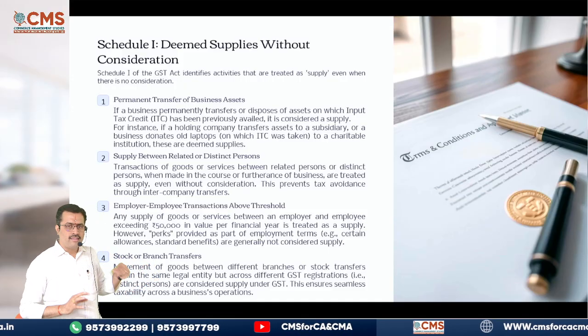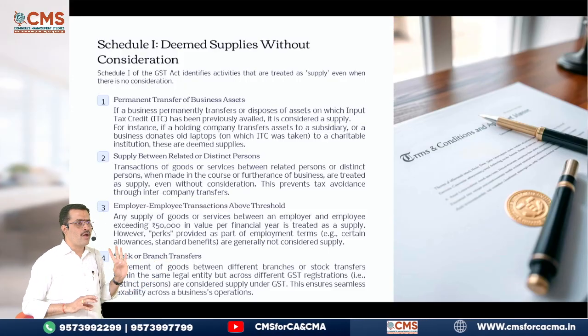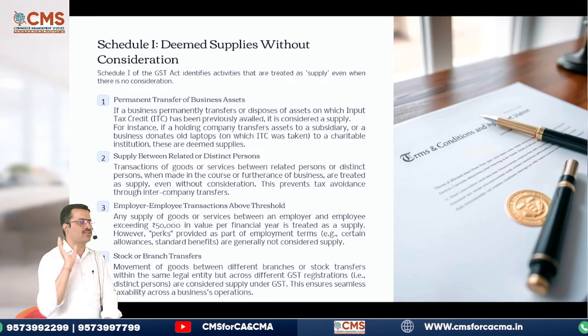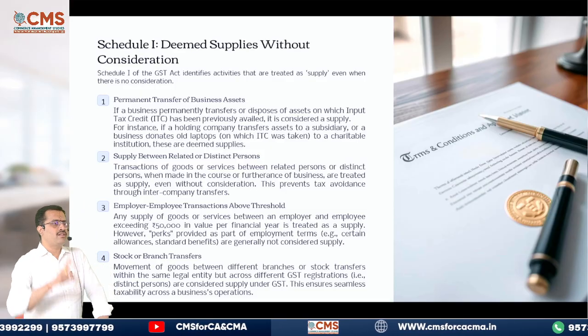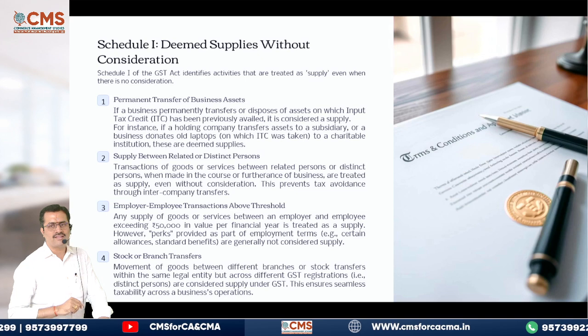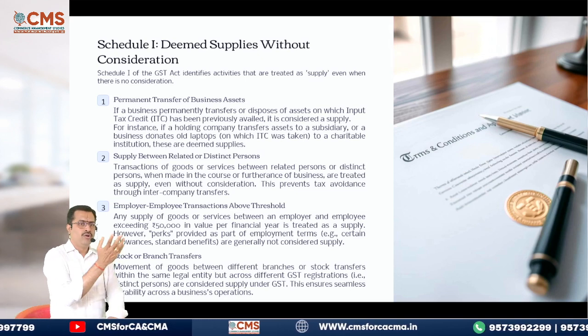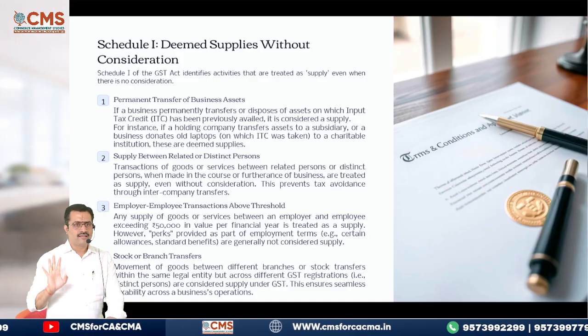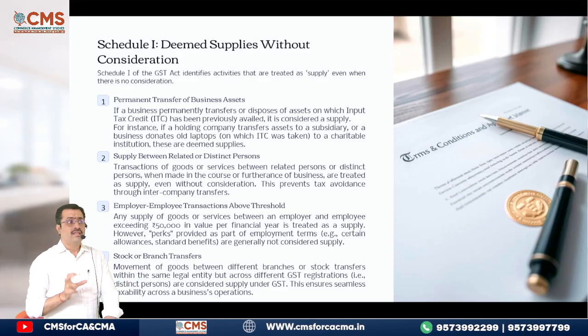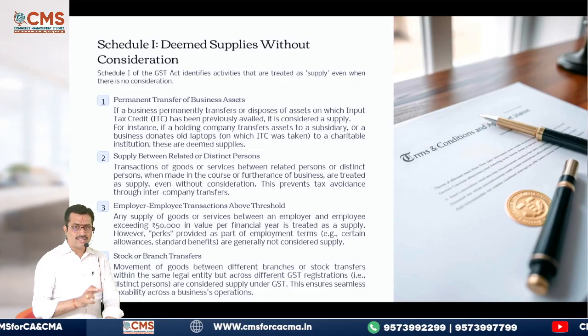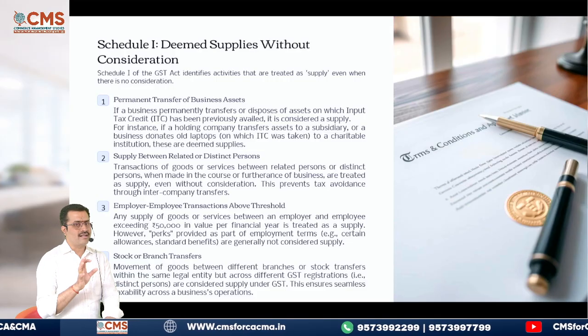Are you clear? Then the third category, employer-employee, as I told you just now, up to a value of 50,000 rupees. Why did they bring that value of 50,000? In income from other sources, up to 50,000 it is treated as exempt. Do you remember? That's why anything above 50,000 rupees will be treated as supply. Last one, stock transfer. Any transfer which happens from one branch to another branch is treated as stock transfer.